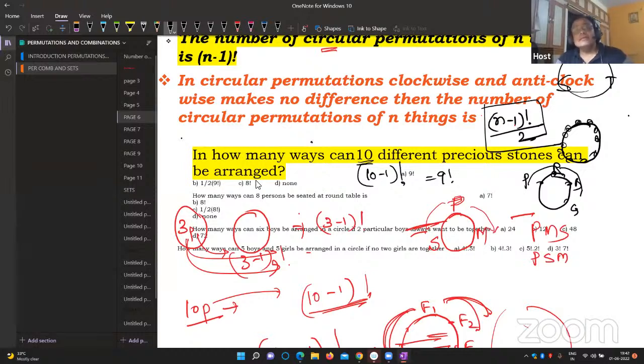In how many ways can 10 different precious stones be arranged? Look here, can be arranged. 10 different means red, blue, green, or red, purple, light green. Anti-clockwise makes a difference. When the difference is there, it is just total number of objects minus 1 factorial. One question is completed.